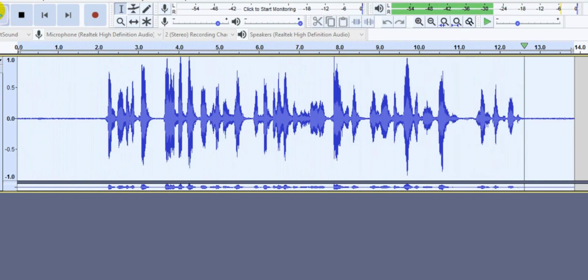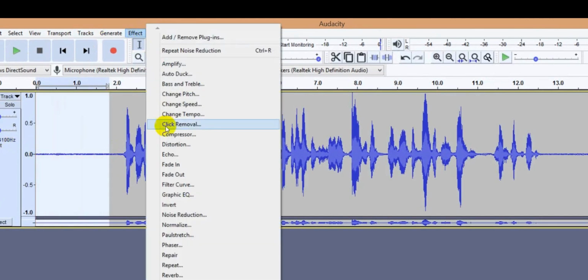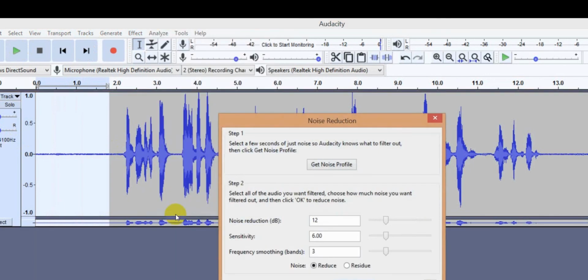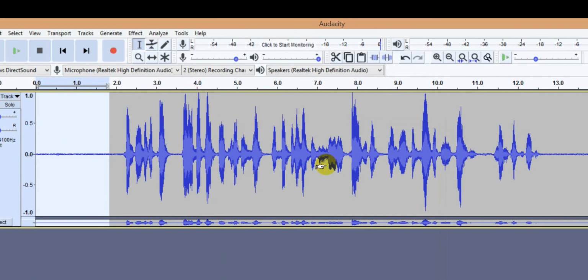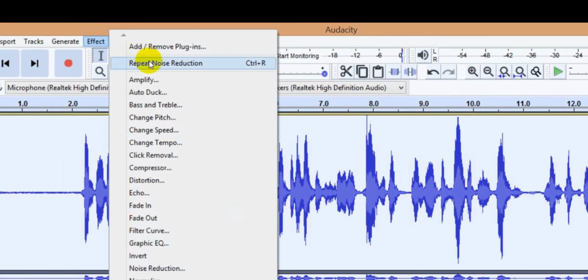Let's get started. So this is a quick tutorial. I'm sure that you have learned this one. It's very easy. You have to select this area and come to Effect, Noise Reduction, Get Noise Profile, and now select all of this with Ctrl A. The shortcut is Ctrl A, and here you have to come and click Repeat Noise Reduction.